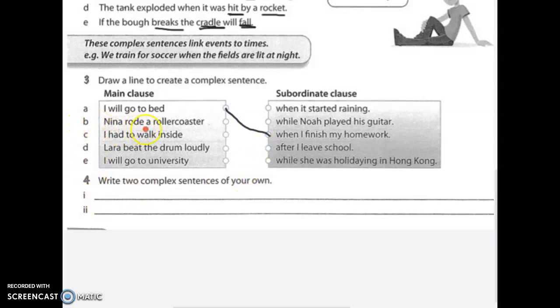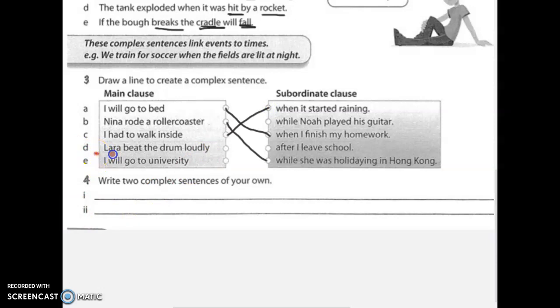B. Nina rode a roller coaster while she was holidaying in Hong Kong. Oh, get her. She's lucky, isn't she? I've been to Hong Kong once. Nina rode a roller coaster while she was holidaying in Hong Kong. C. I had to walk inside when it was raining. I had to walk inside when it was raining.